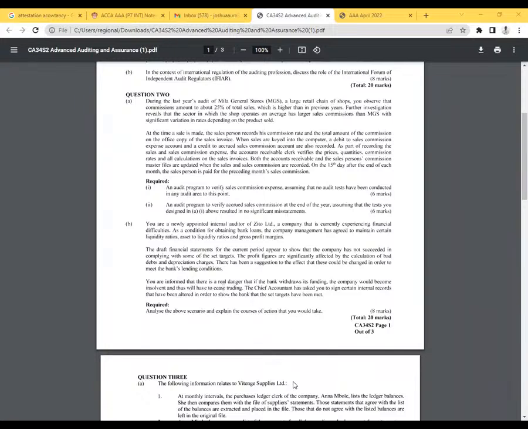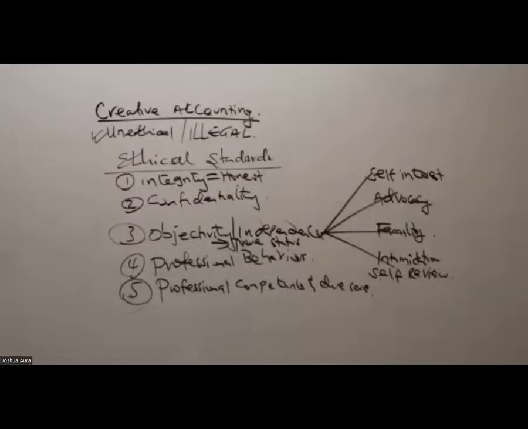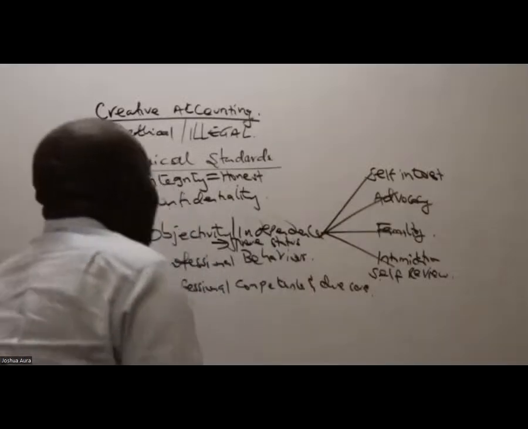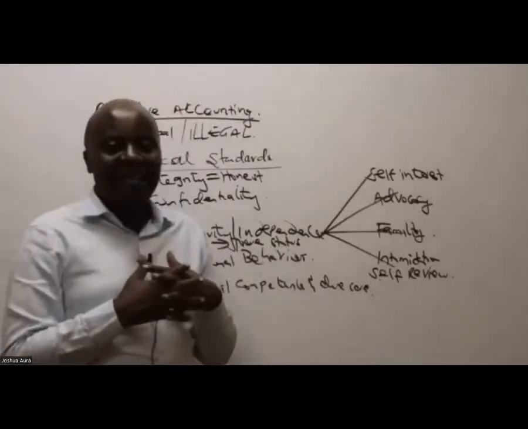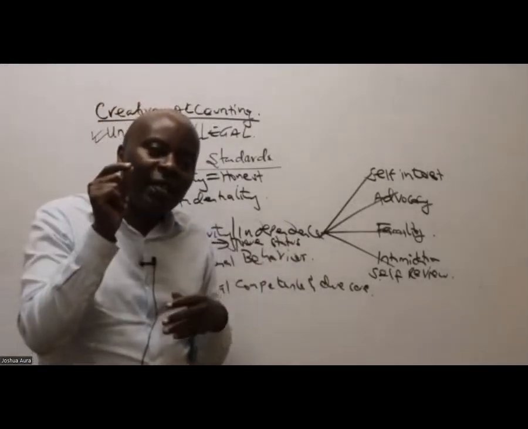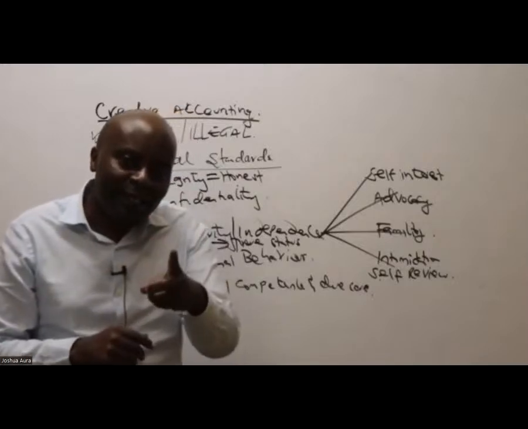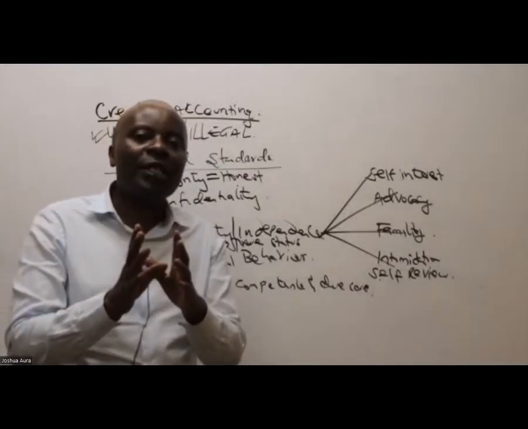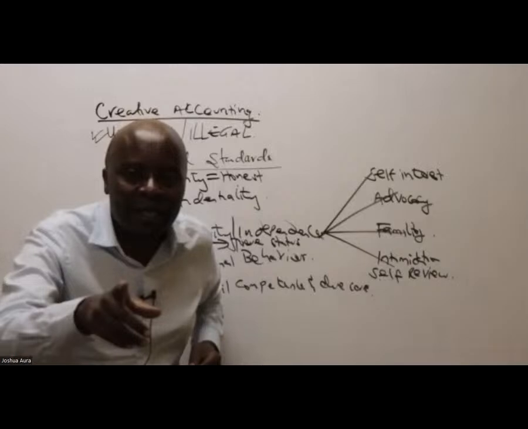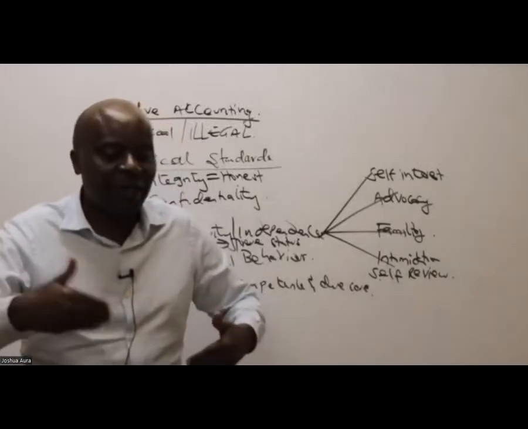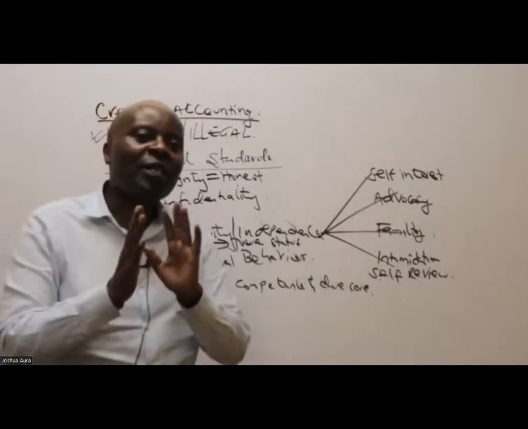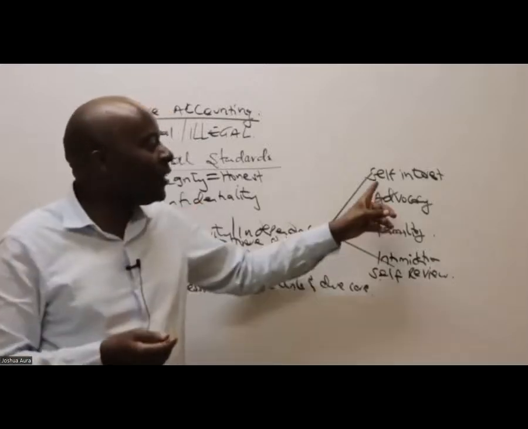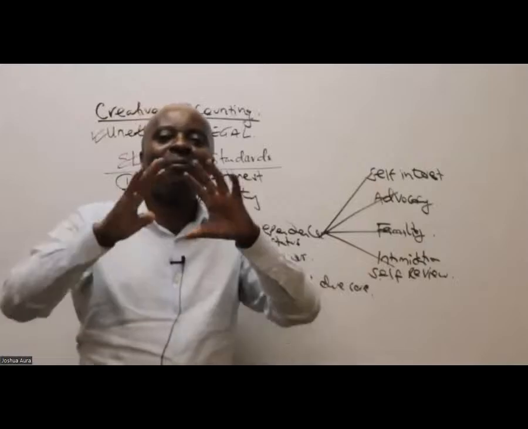Now listen to me very well. Under objectivity, I am an internal auditor who has been appointed. I know that there is an income that I'll be getting out of this particular engagement. As I do the internal audit every month, I'm billing these guys, they're giving me something, right? So I would really want to protect my income. So I have this self-interest. But now look at the bigger picture.